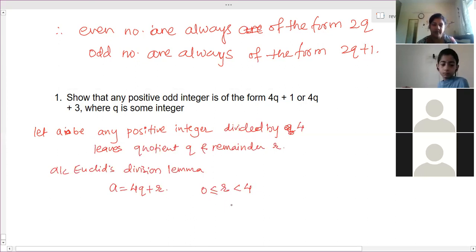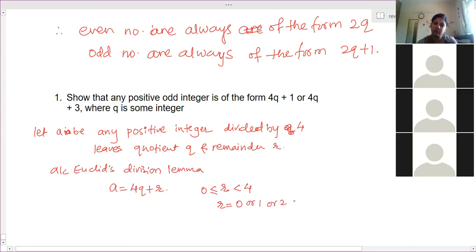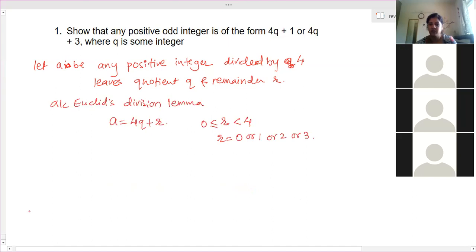Able to understand? Yes, ma'am. So values of R will be either 0, 1, 2 or 3. So 4 remainders are possible. Whenever any number is divided by 4, it will give the remainders 0, 1, 2 or 3.